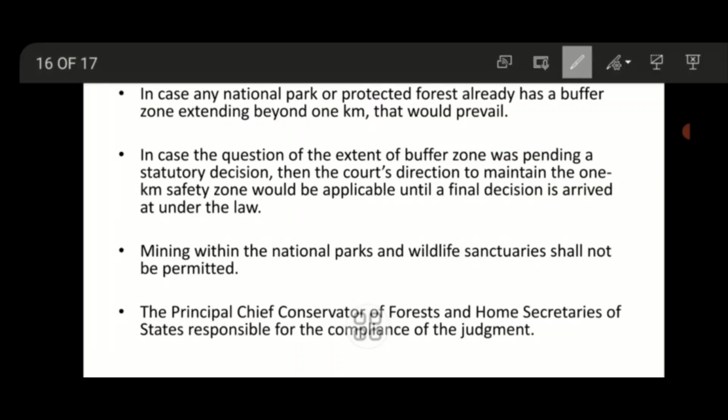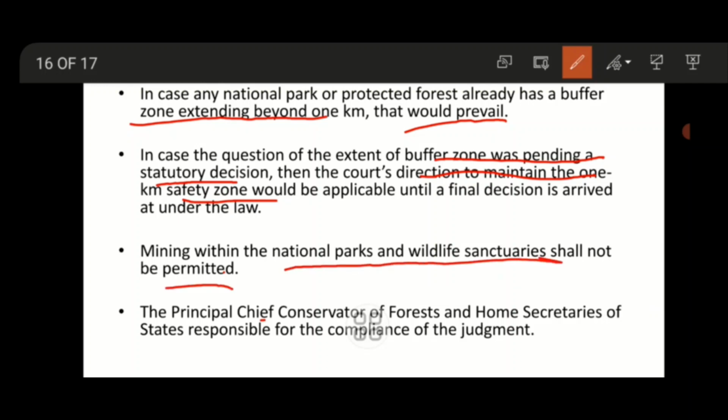In case any national park or protected forest already has a buffer zone extending beyond 1 kilometer, that would prevail. In case the question of the extent of buffer zone was pending a statutory decision, then the court's direction to maintain a 1 kilometer safety zone would be applicable. Mining within the national park shall not be permitted. The principal chief conservator of forests and the home secretary of the state are responsible for compliance with the judgment.